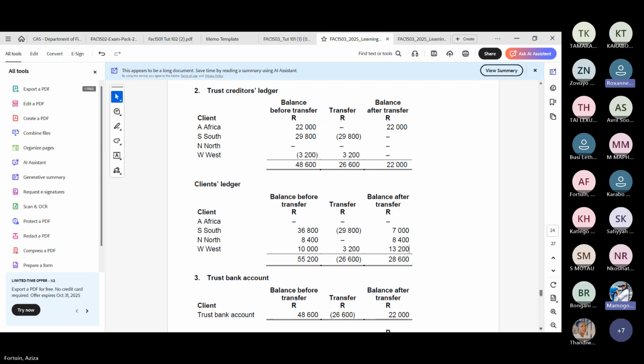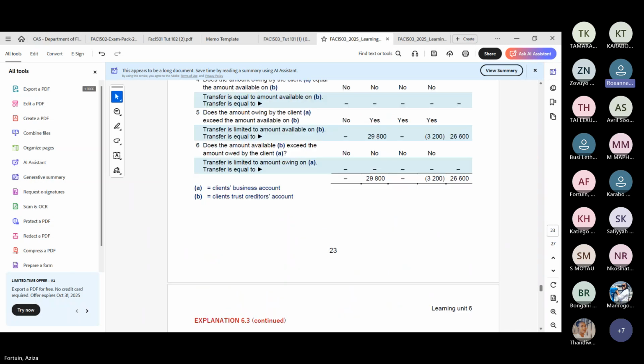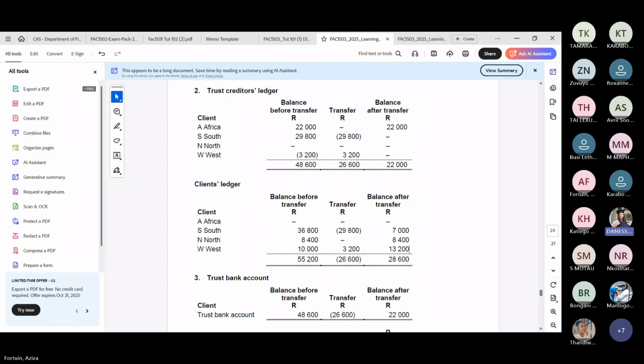So the answer to the question was 26,600. Yes. For this type of question, if you see debit, that means they owe you that money. Debit is owing, credit is what they have in the account, yes.